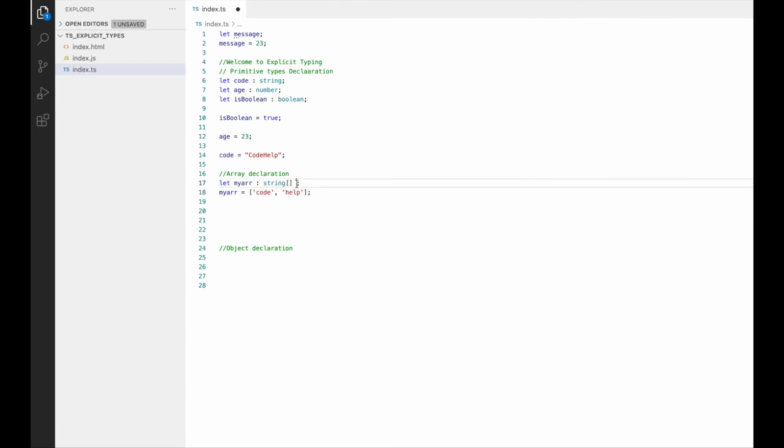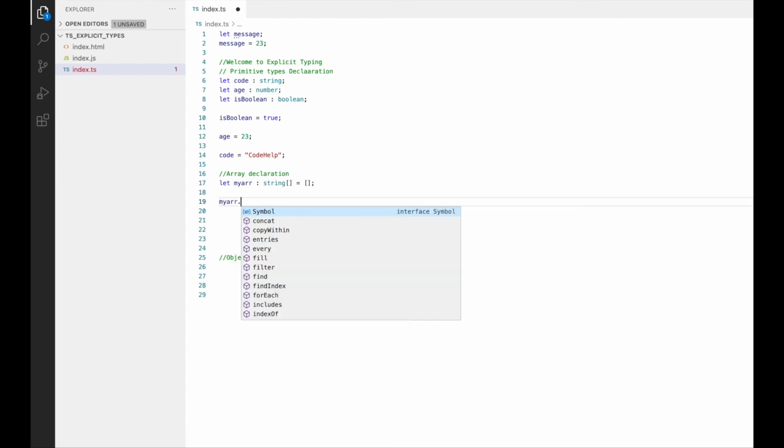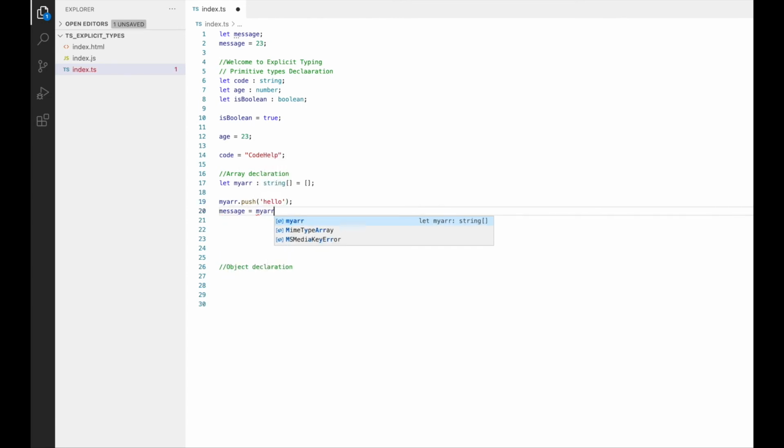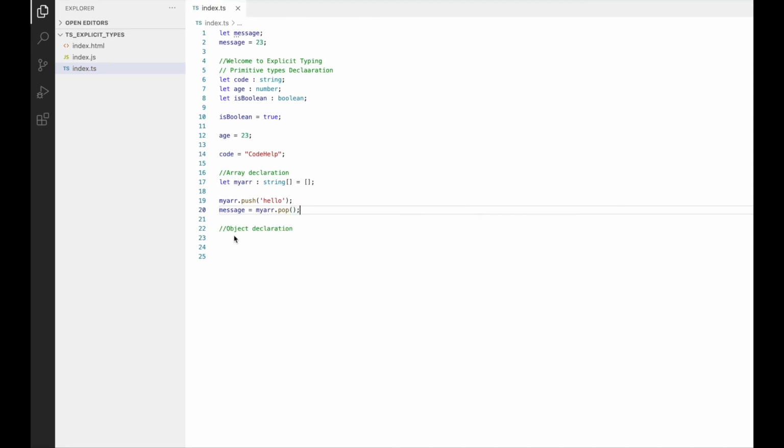Also, just a side note, when you're declaring an array, it's always wise to initialize it with an empty array so that you can use array operations like push and pop, like myAr.push and any string, let's say hello, as well as message equals myAr.pop, so that you could use these functions directly.